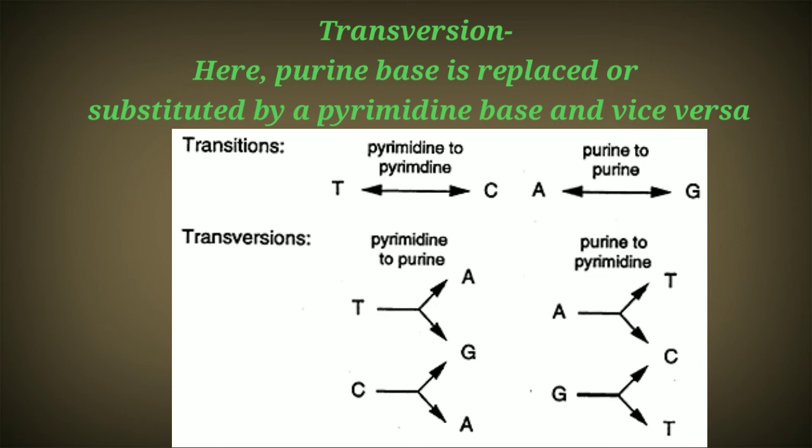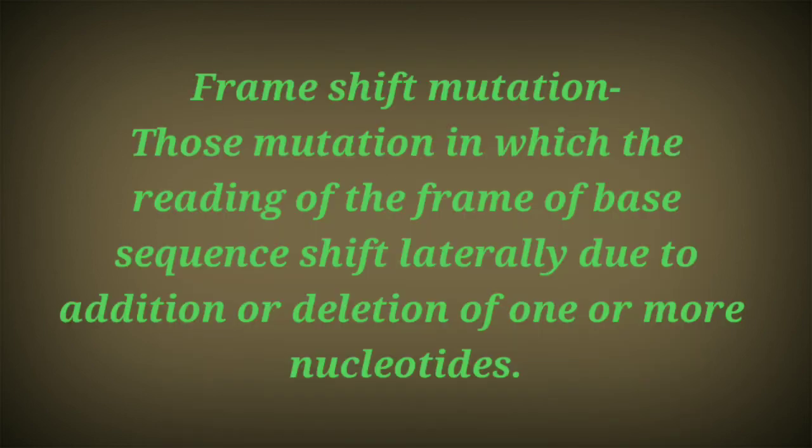Now let's come to the frame shift mutation. Frame shift mutations are those in which the reading frame of the base sequence shifts laterally due to addition or deletion of one or more nucleotides. So here it means that the whole nucleotide sequence can be shifted to another frame laterally, and this happens due to the addition or deletion of one or more nucleotides. So we can understand this with the help of an example.